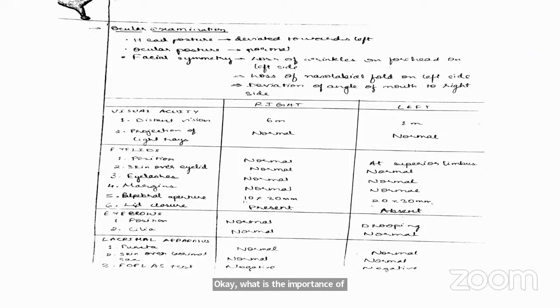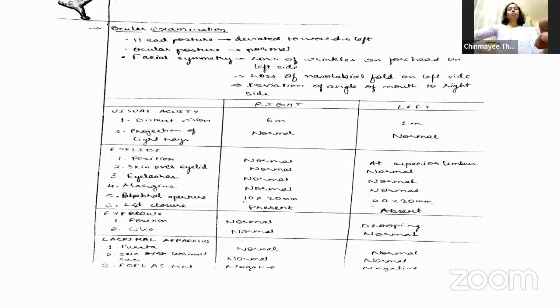Ma'am, that basically tells us about which field of the retina is affected or normal. It also talks about any old retinal detachments, scars, tears, or other pathologies in the retina. It helps in ruling out and coming to a better idea of the extent of disease that is present in the eye. Okay, go ahead with your eyelids.